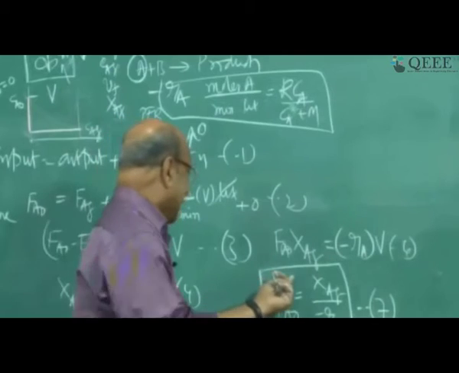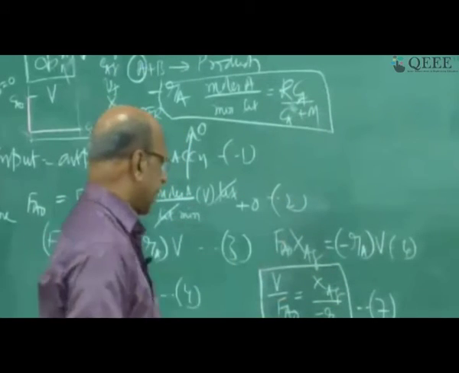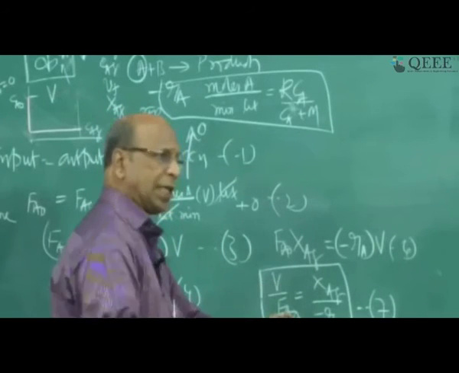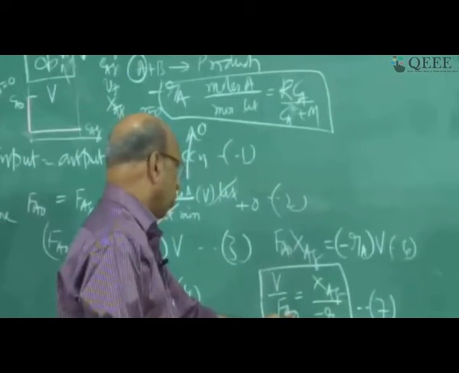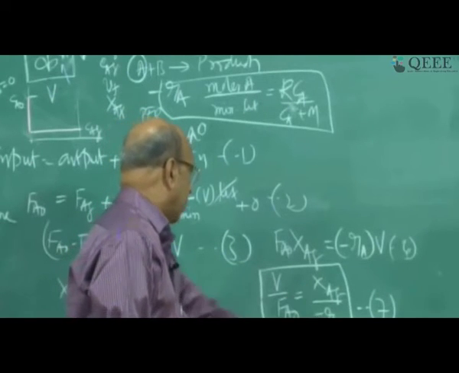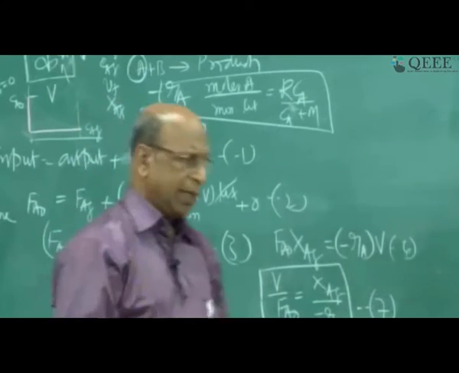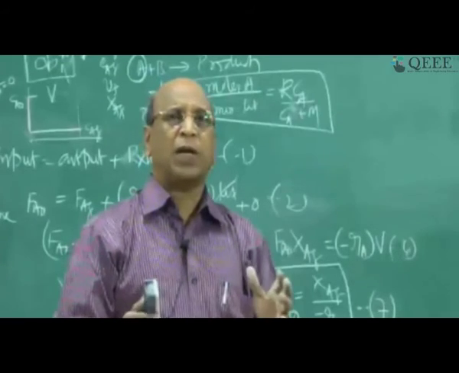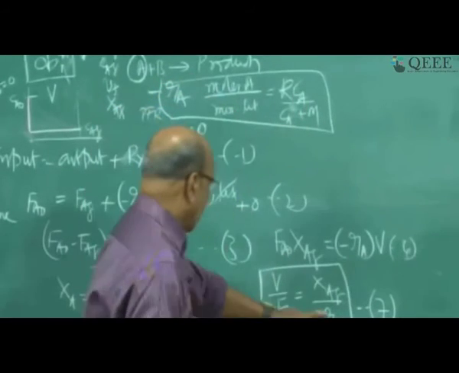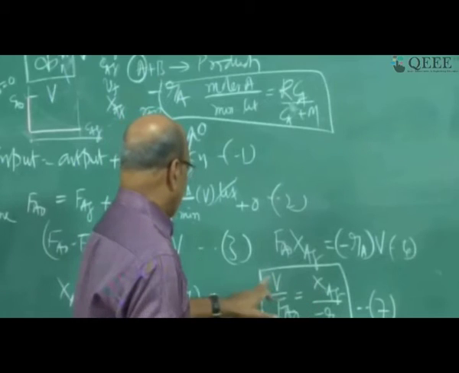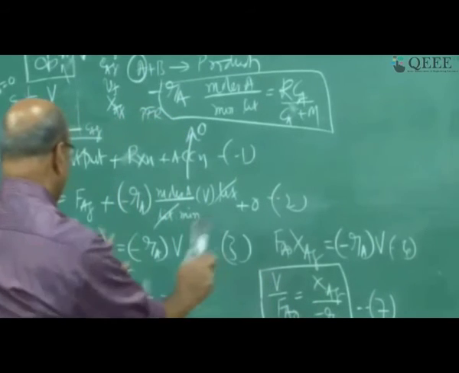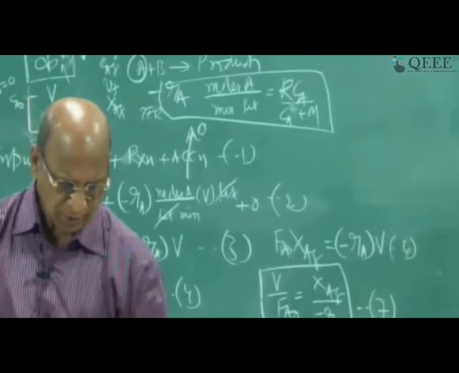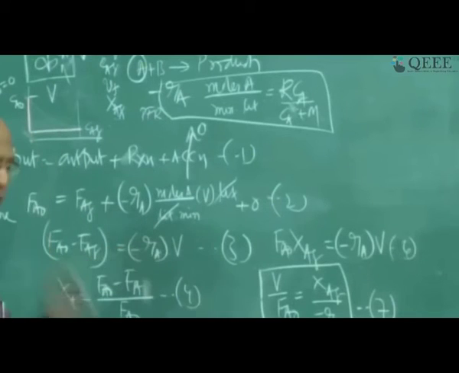And for a given reactor, that means someone tells you that I have a 10 meter cubed reactor, why don't you use that? So already I have V equal to 10 meter cubed. FA0 I know, 10,000 tons per day I have to produce, right? And then minus Ra I should get from kinetics. In fact, in chemical reaction engineering, getting the rate equation is very, very difficult when compared to any other thing, right? Okay, good. So that leaves XAF, which you can calculate for a given reactor. So this is the design expression for the mixed flow reactor.